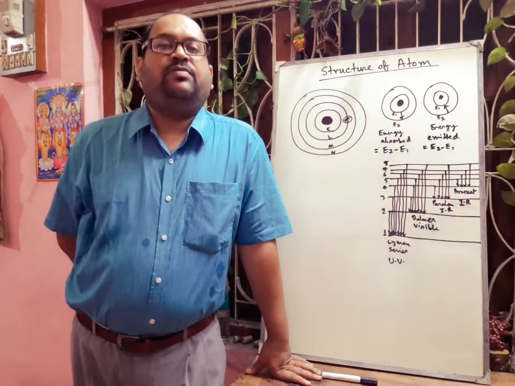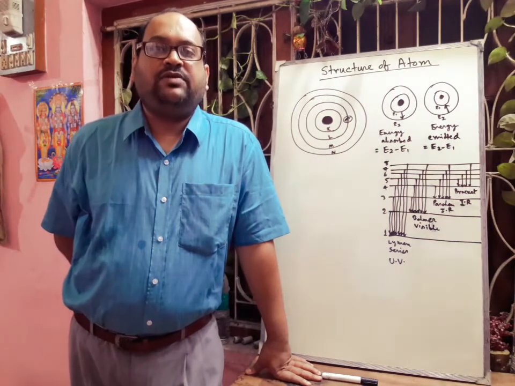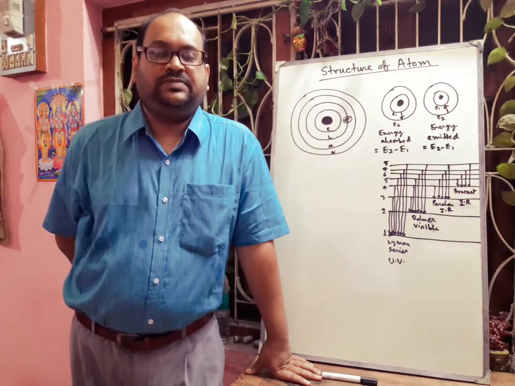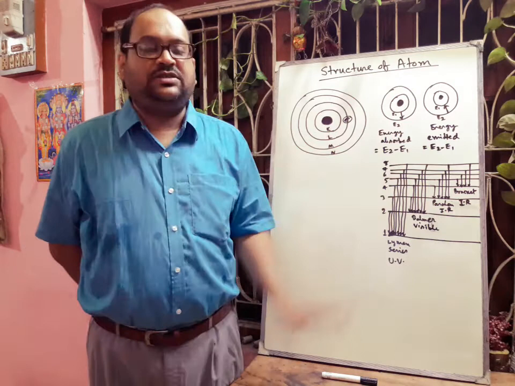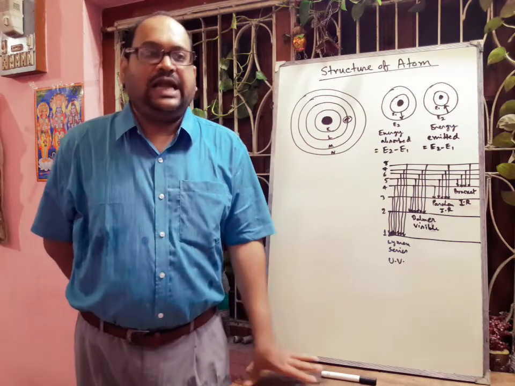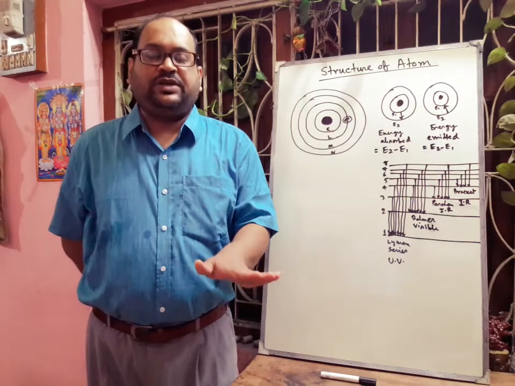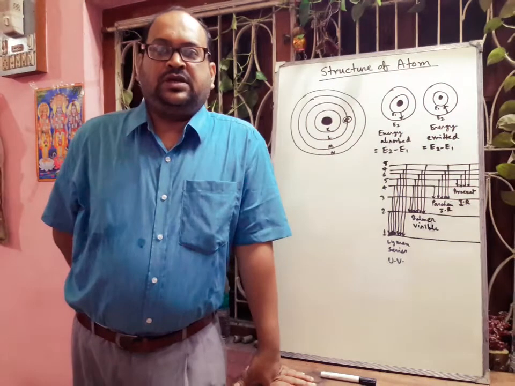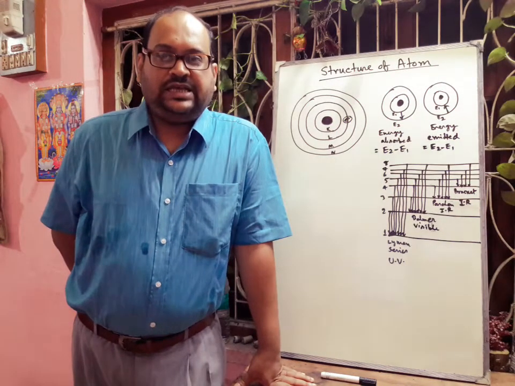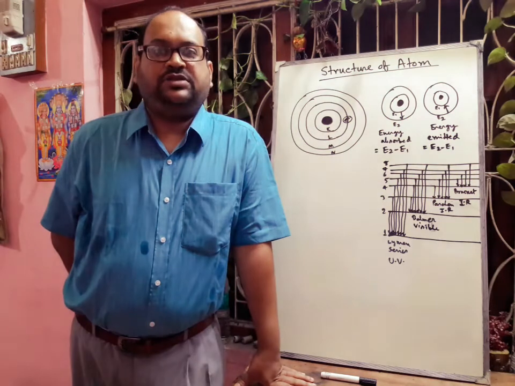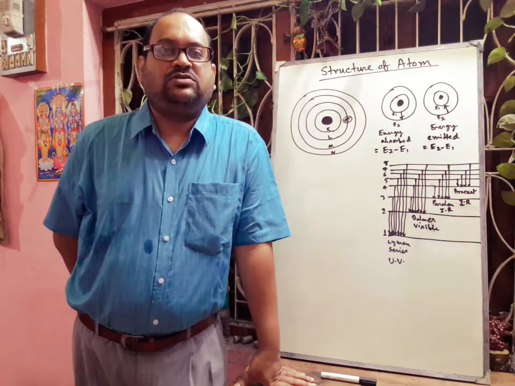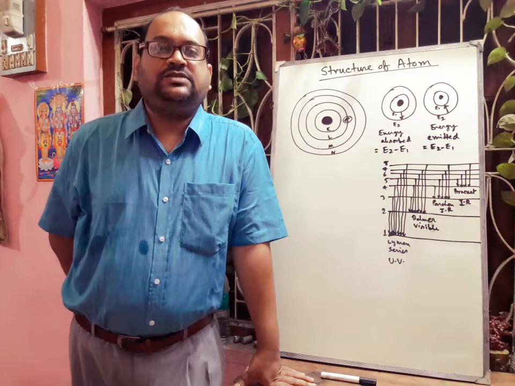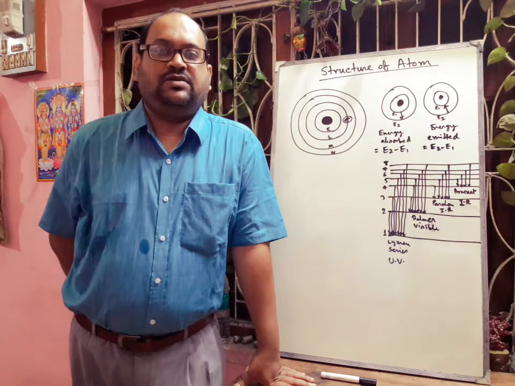And the next point is each of the fixed circular orbits or stationary states is associated with a definite amount of energy, and each state's energy is fixed, or it is called quantized, okay, like a ladder. On each step the potential energy is fixed. Here also in each orbit the energy is fixed. Hence the stationary states are also called energy levels. The energy associated with different energy levels increases with increase in distance from the nucleus, okay.